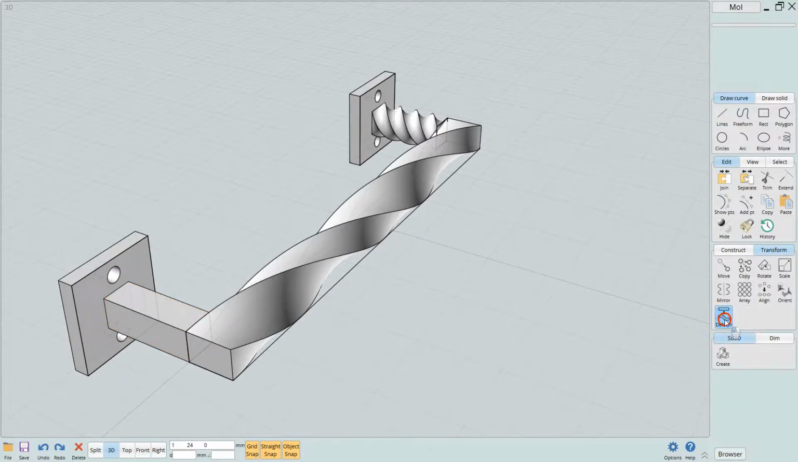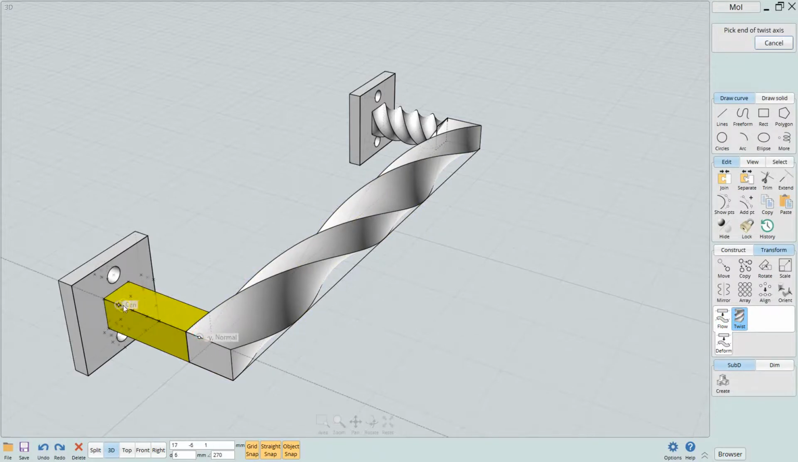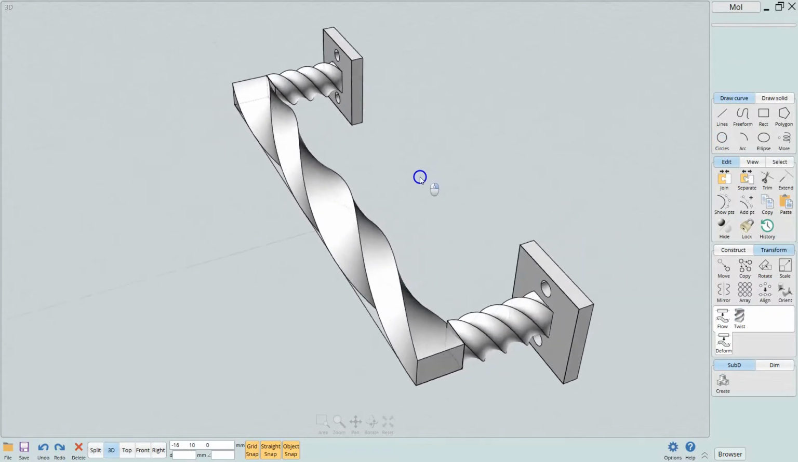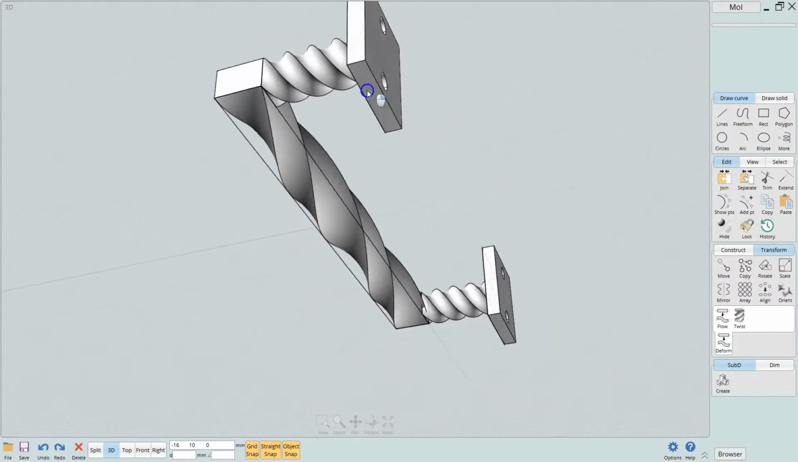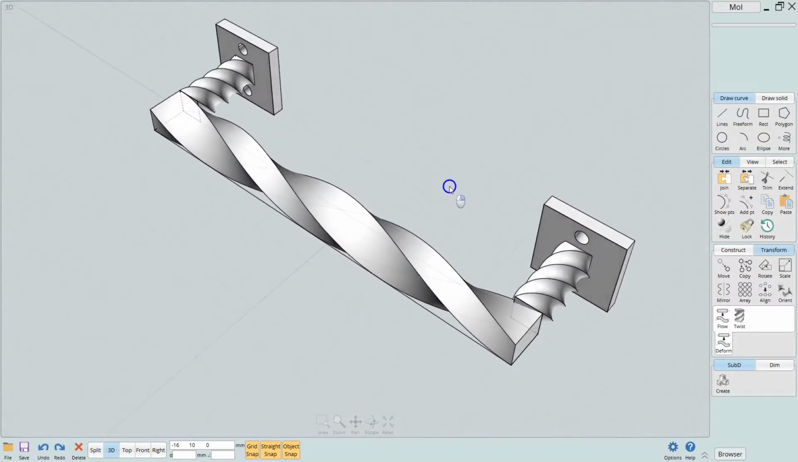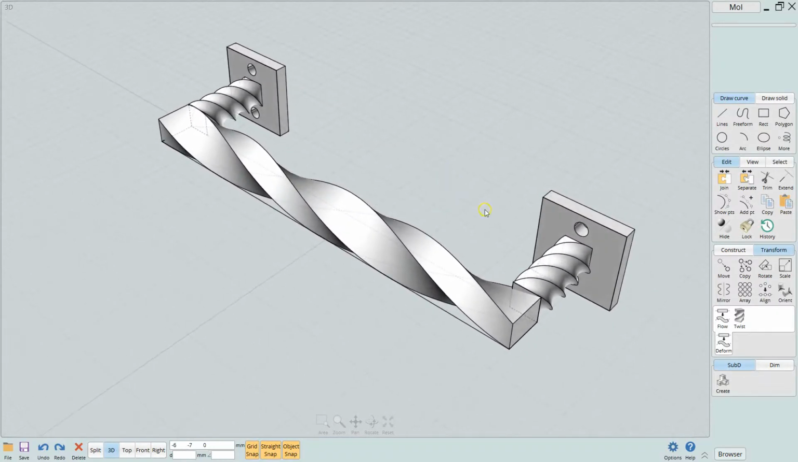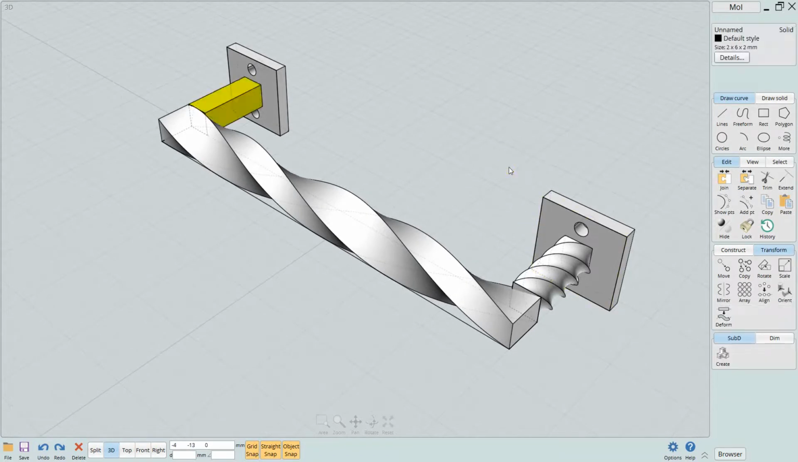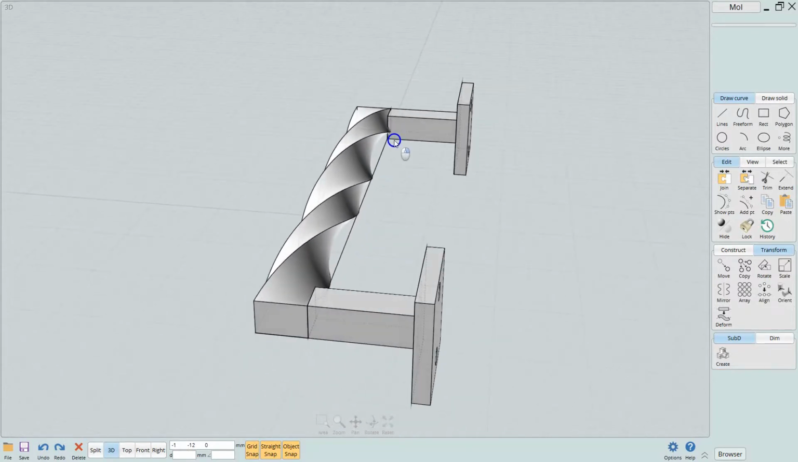Deform, twist, select this piece, select done. I'm going to go from center point to center point, and then we're going to select 360 and hit done. Okay, so this is our twisted handle. I don't know if I like them twisted. Let me undo these. I think we're going to leave them straight like this. Yeah, that looks better straight.